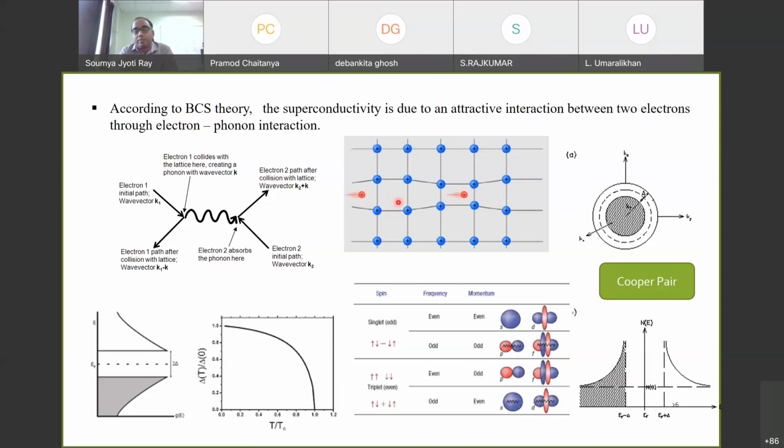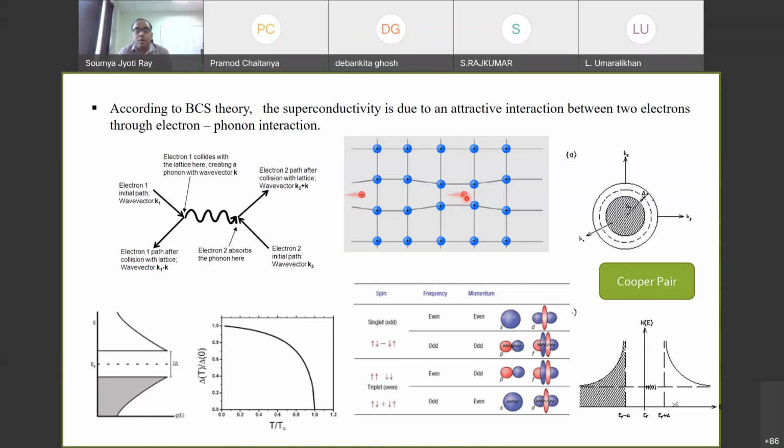Because of this kind of involvement of the lattice, it is basically the phonons which are acting as a mediator. So whenever the electron moves, some phonon is being generated, and we can say that it is an electron-phonon attractive interaction that is basically coupling these two electrons.